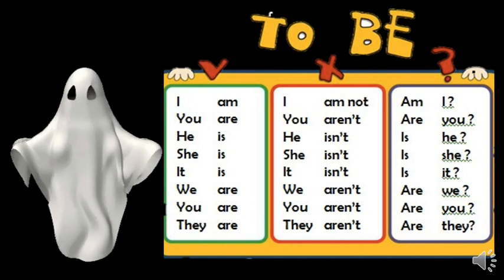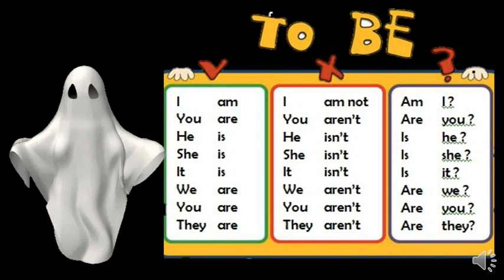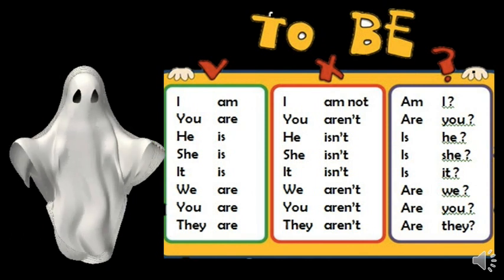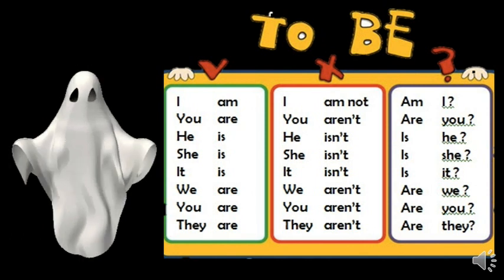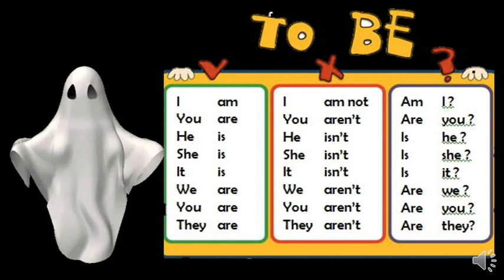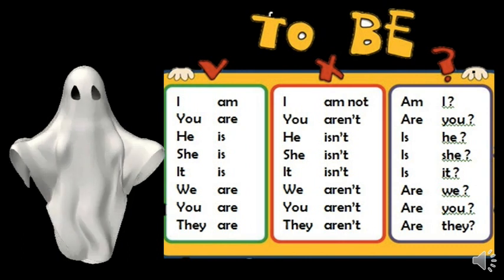See, I am. Do you remember these things? You remember, right? I am. Then we say I am not. We don't say I aren't or I isn't. Okay, we say I am not. Then when it is question form, we say am I. Is it clear?